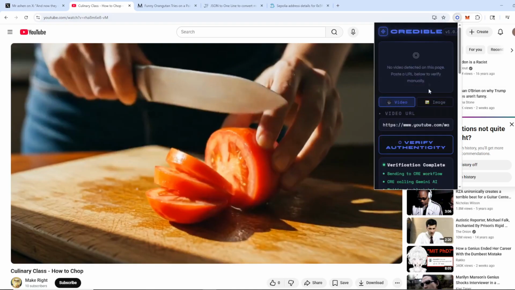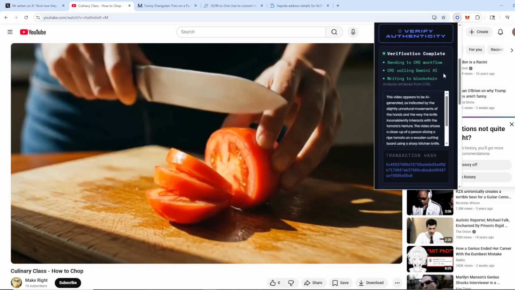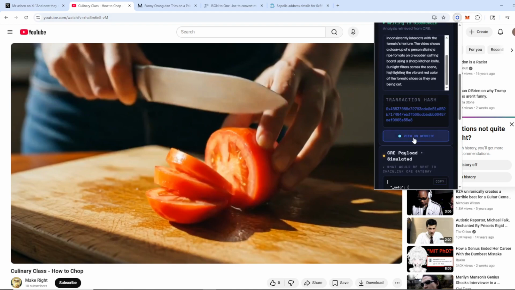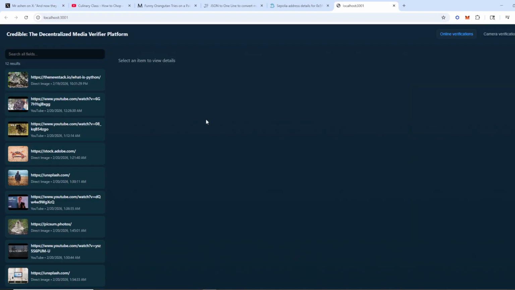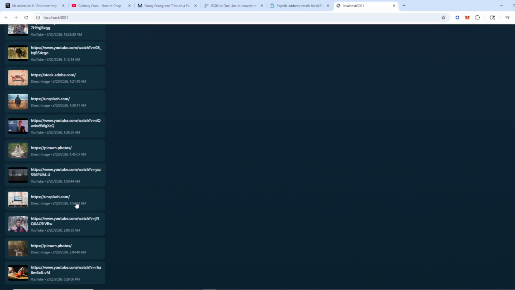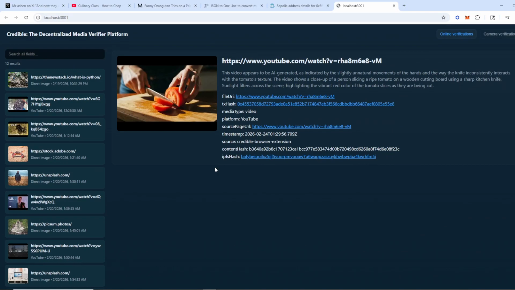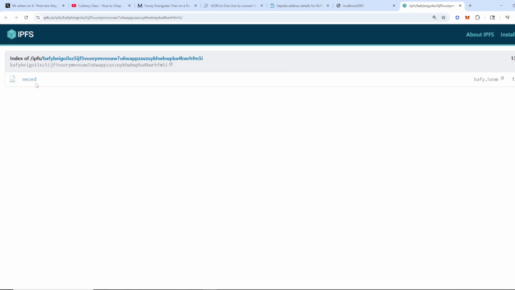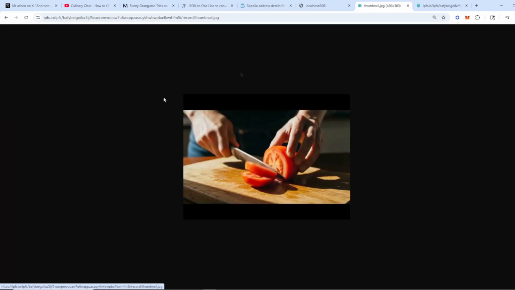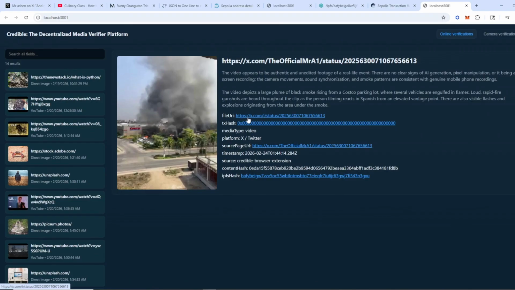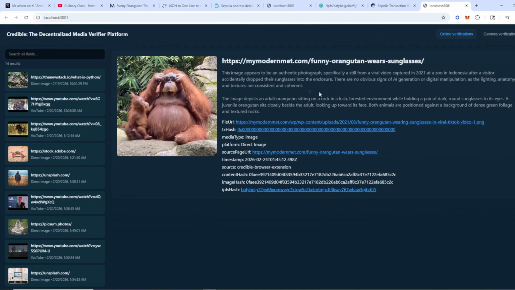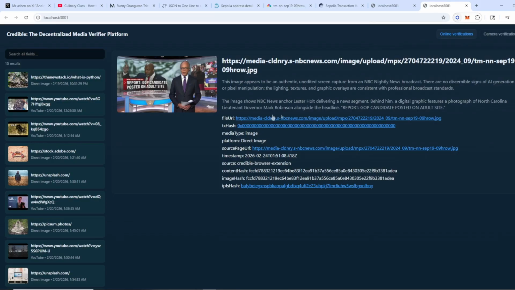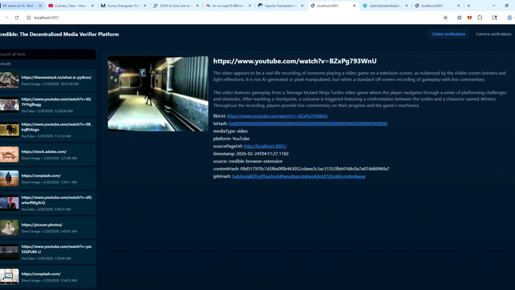The browser extension will receive the CRE payload containing the analysis, and it will post it on a website where it's easy for users to see. Notice that Gemini successfully derived that the video of the tomatoes was AI generated. Also, the website gives users the power to check the IPFS link to verify that the data displayed is correct. The other content has been verified, and Gemini can add additional context to the image and even recognize when it's a screen that's being recorded.